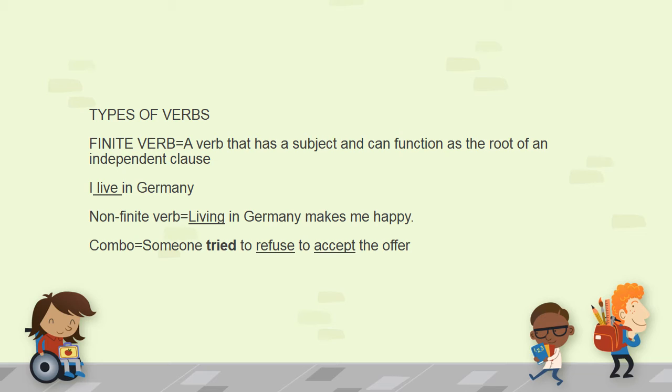Well, let us look at a combination of both. Someone tried to refuse to accept the offer. Here, tried is a finite verb and refuse and accept are non-finite verbs. Well, here, tried, you can change its tense. Someone tried, someone had tried, etc. But in refuse and accept, it is a verb and you cannot change its form.